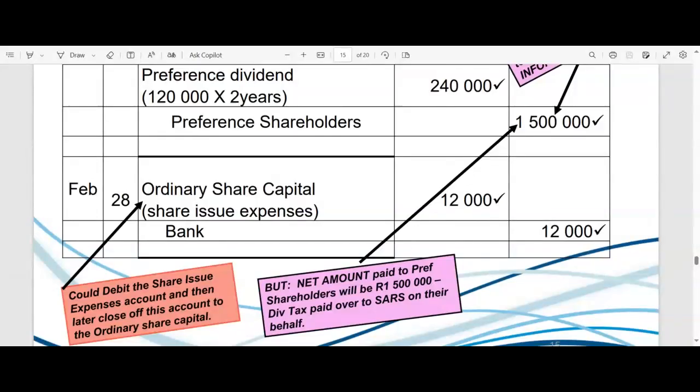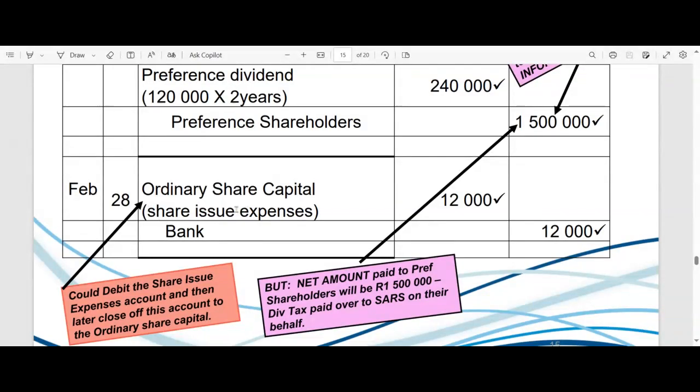Financial Accounting 101. When we close off our balance sheet accounts or real accounts, we carry balances forward. But when we close off our nominal accounts, we carry no balance forward. It's going to be closed off to another account.